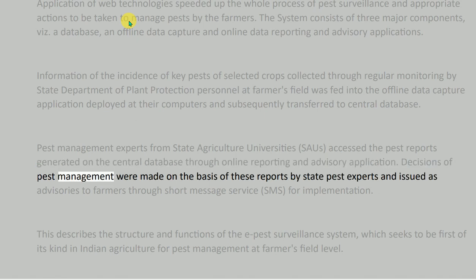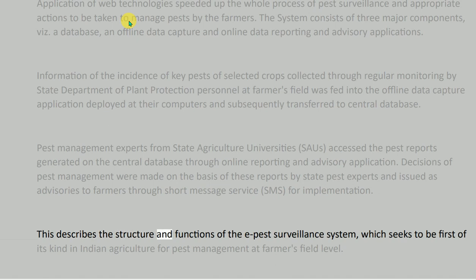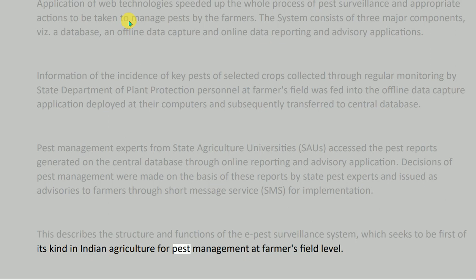Decisions of pest management were made on the basis of these reports by state pest experts and issued as advisories to farmers through short message service, SMS, for implementation. This describes the structure and functions of the ePest surveillance system, which seeks to be first of its kind in Indian agriculture for pest management at farmers' field level.